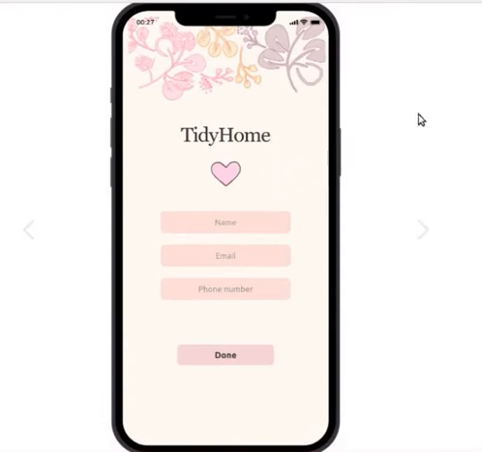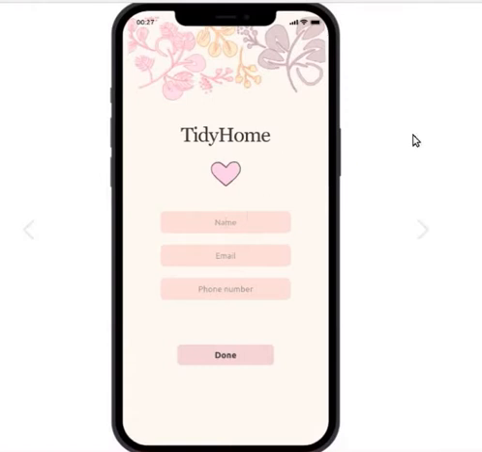TidyHome is an application for supporting women who are survivors or victims of domestic violence. And it's worth mentioning that it's a persuasive application. So here is the registration page.